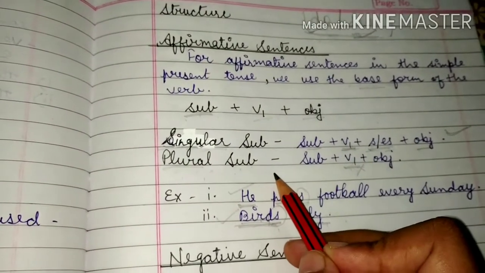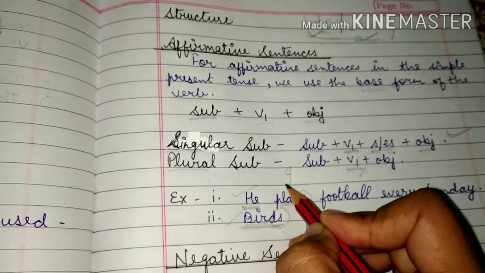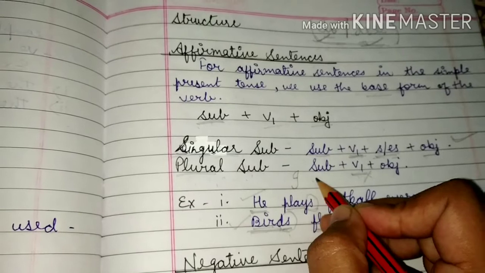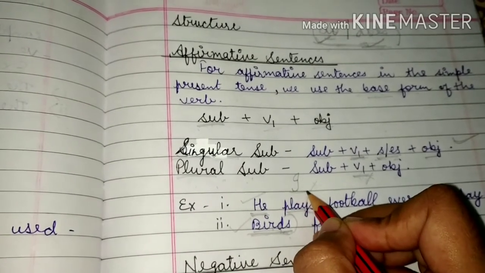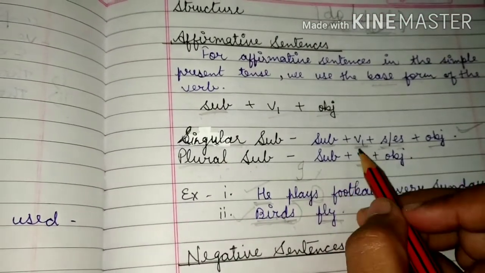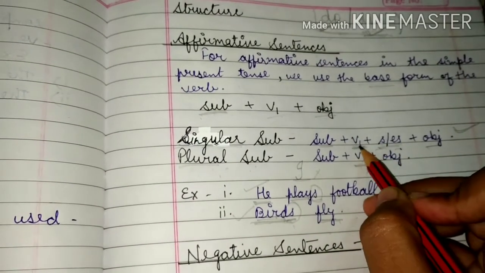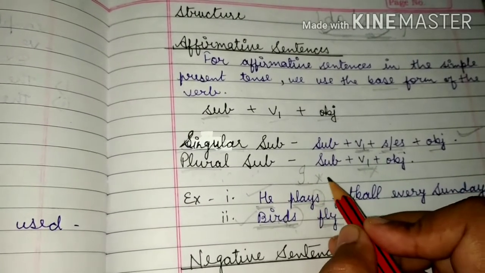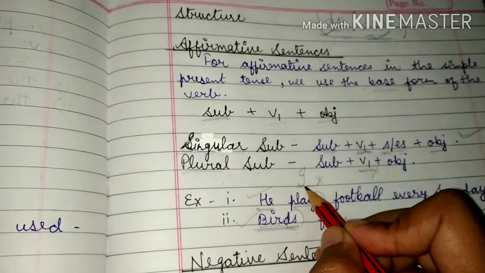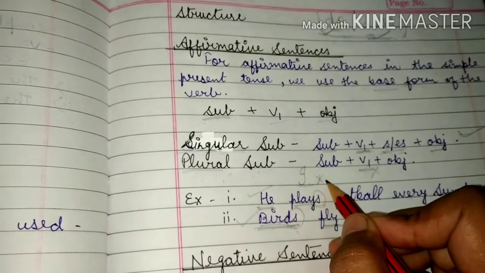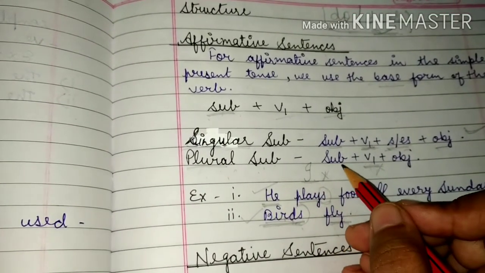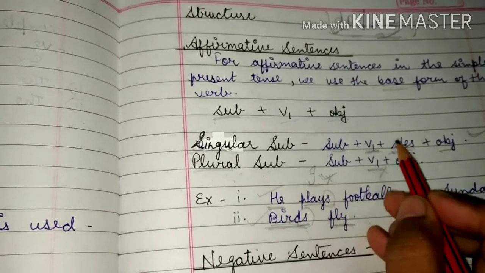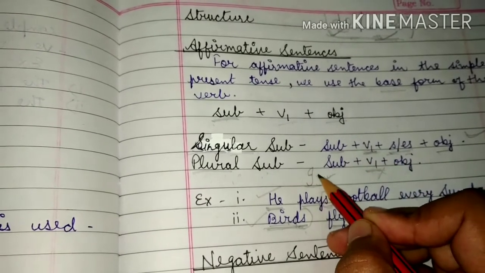And students, with I we do not add s and es to the verb, though I is a singular subject. As I have told you, with a singular subject we add s or es to the verb, but with I we do not add s or es. Okay, it's an exception, like I play, I run, but he plays, he runs, she runs. But with I we do not add s or es to the verb. Please learn it.